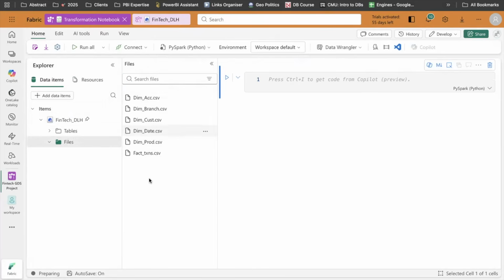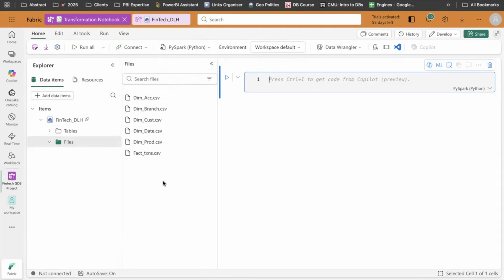Yes, perfect. So we have all the files here. The task we want to do is move the files to tables. The typical process involves you load all the files in a data frame and then you just use spark.write, and then you write the mode, maybe some overwrite mode, and then you save them as a table. That's a typical workflow.